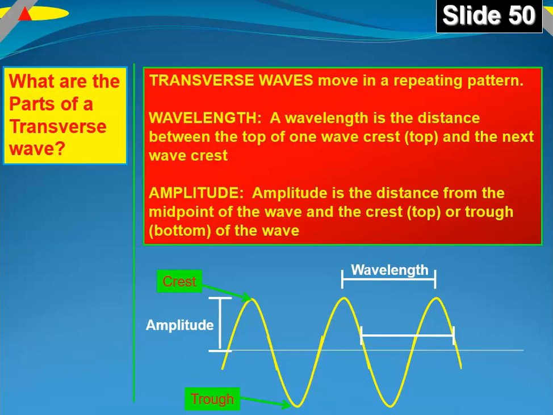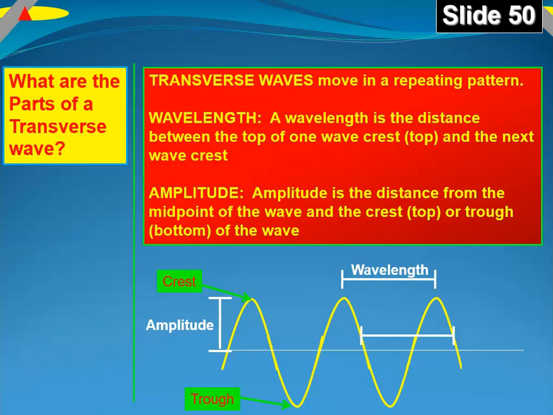You see that midline running horizontally. The wave goes across that. That's why it's called a transverse wave. So the amplitude is the distance from that center line to the top of the wave, which is called the crest, or from that same center point to the bottom of the wave called the trough. A mistake students sometimes make, it's not the distance from the very bottom of the wave to the very top of the wave. That would be twice the amplitude.